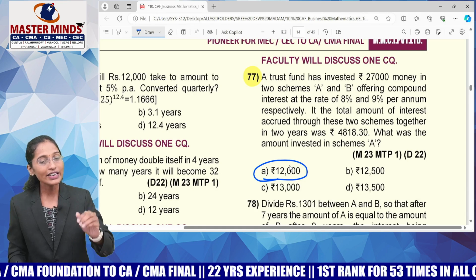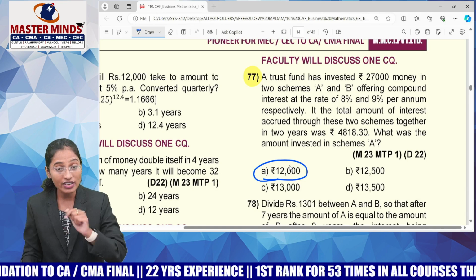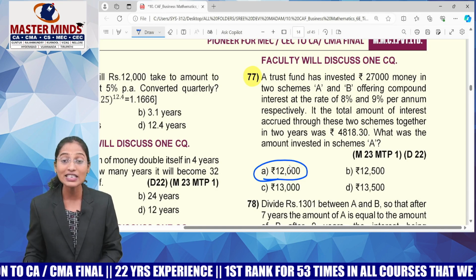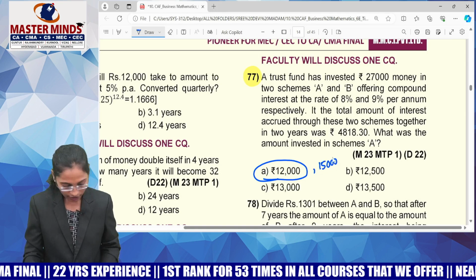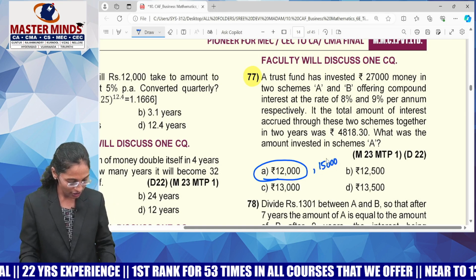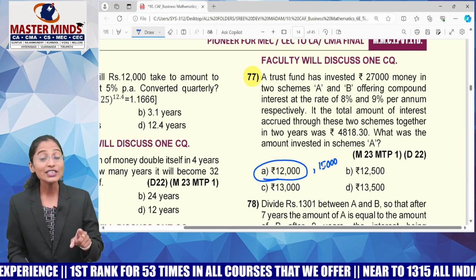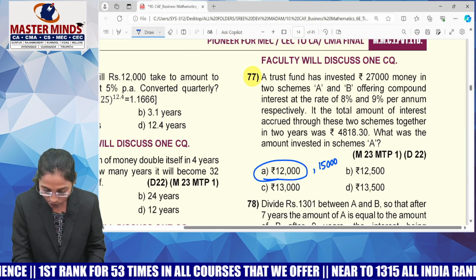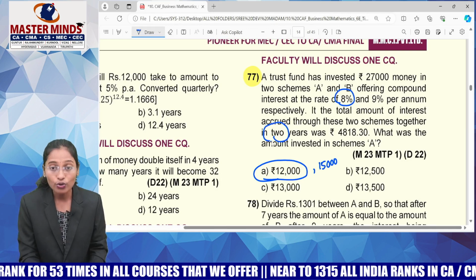So, guys, your total money is 27,000. Out of 27,000, if he invested 12,000 in Scheme A, how much must he invest in the second scheme to get a total of 27,000? Is it 15,000? Take your calculator and calculate 27,000 minus 12,000. Yes, absolutely, it is 15,000. So, the first deposit was 12,000, which is invested at a rate of 8% for how many years? 2 years.